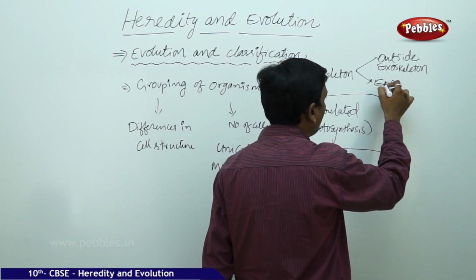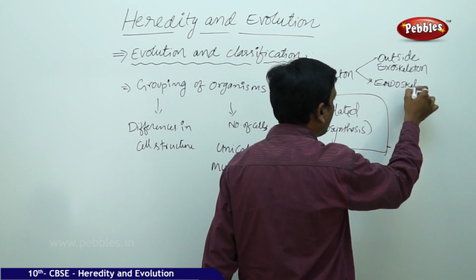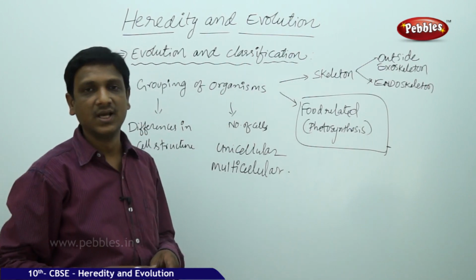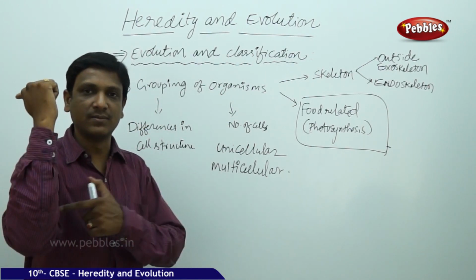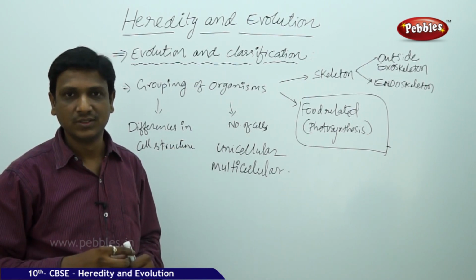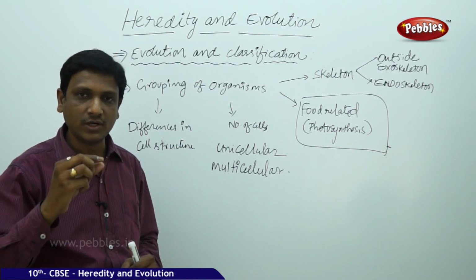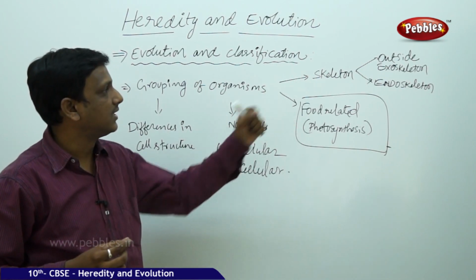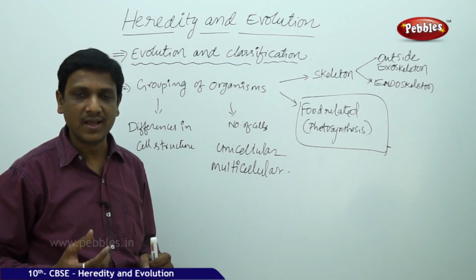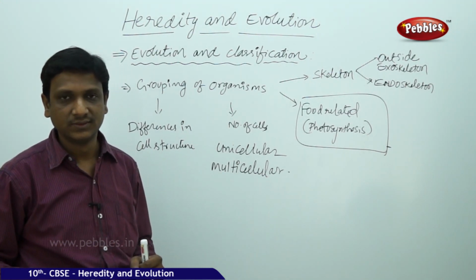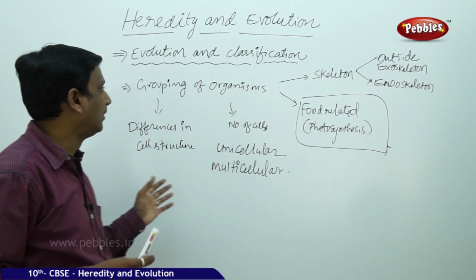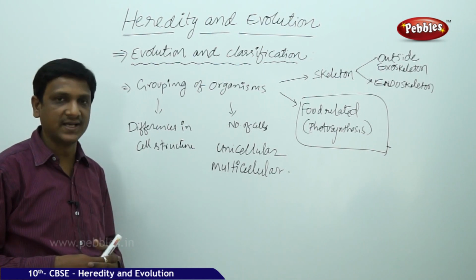Endoskeleton, endo in the sense inside. What inside? Inside the body. Humans have an endoskeleton. Our bones are under the muscles, so we don't have any shell outside the body like a cockroach. Insects have a hard skeleton outside their body, which you call an exoskeleton. But animals like dogs, cats, humans, all mammals, have an endoskeleton. So based on this also you can categorize. Based on all these characters, the grouping of organisms is done.